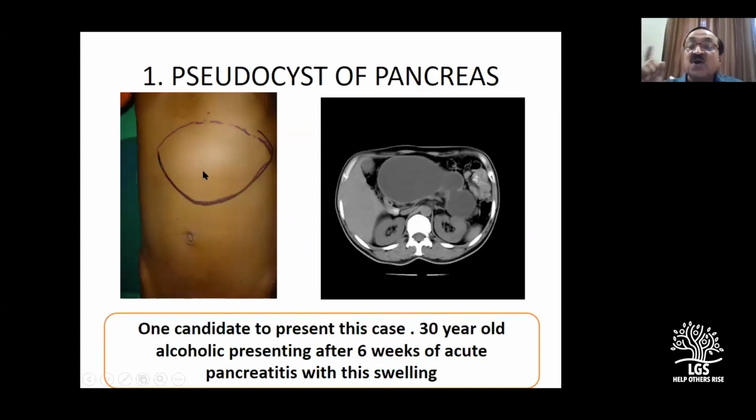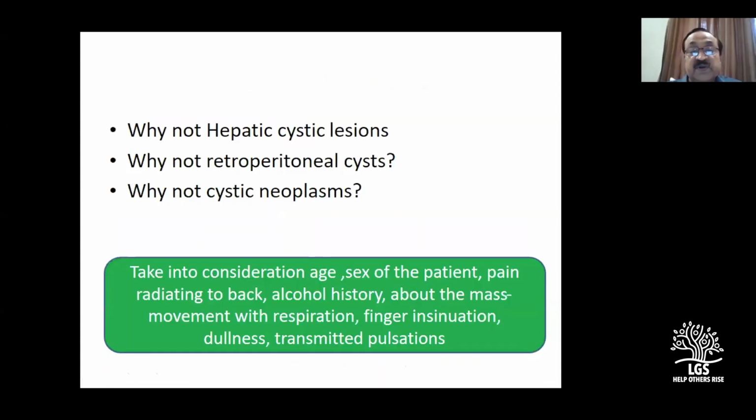I will ask you, why is it not a retroperitoneal cyst? Then you should say, sir, there is strong evidence of a history of pancreatitis. The patient has come with pain. I will tell you the patient has pain because there is a hemorrhage in the retroperitoneal cyst. This is what you should try to understand.